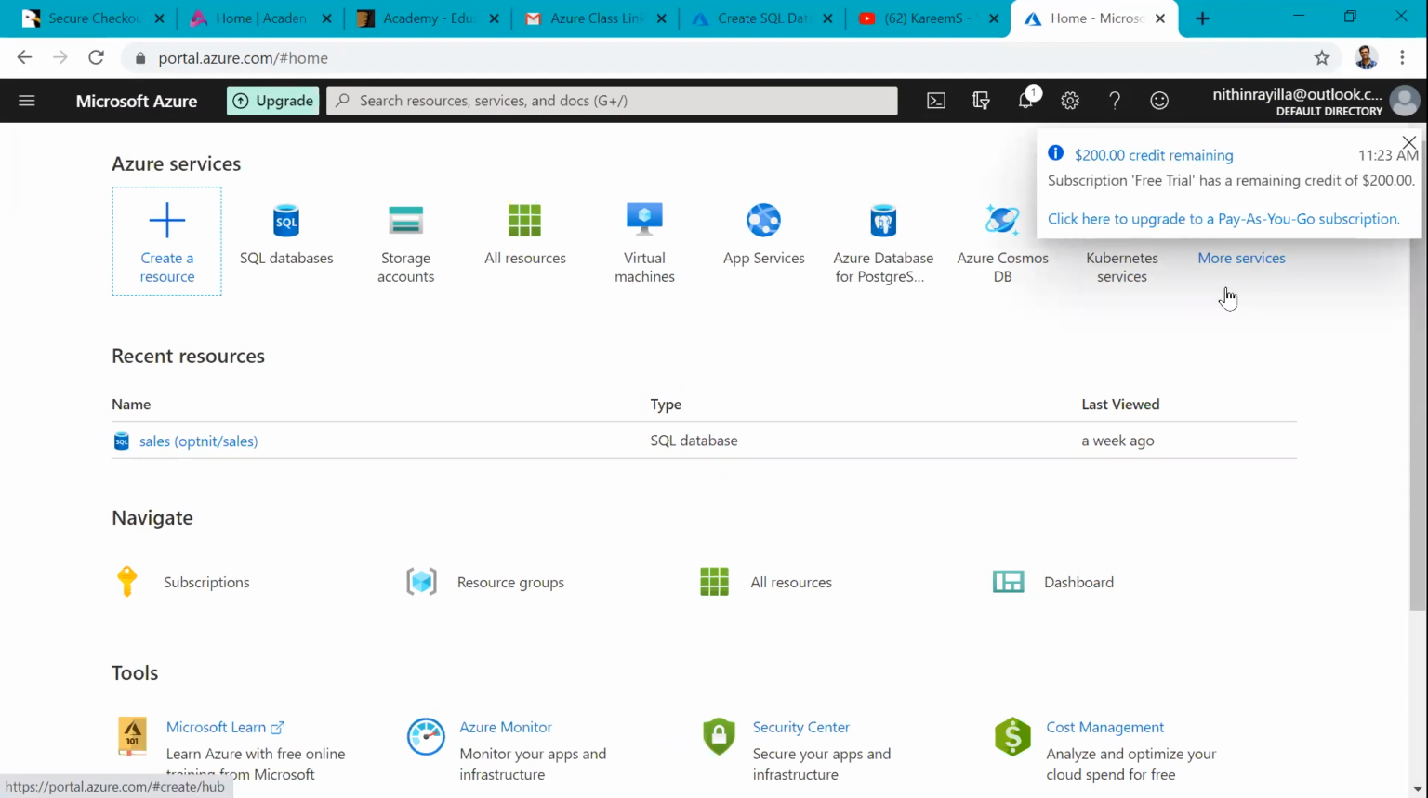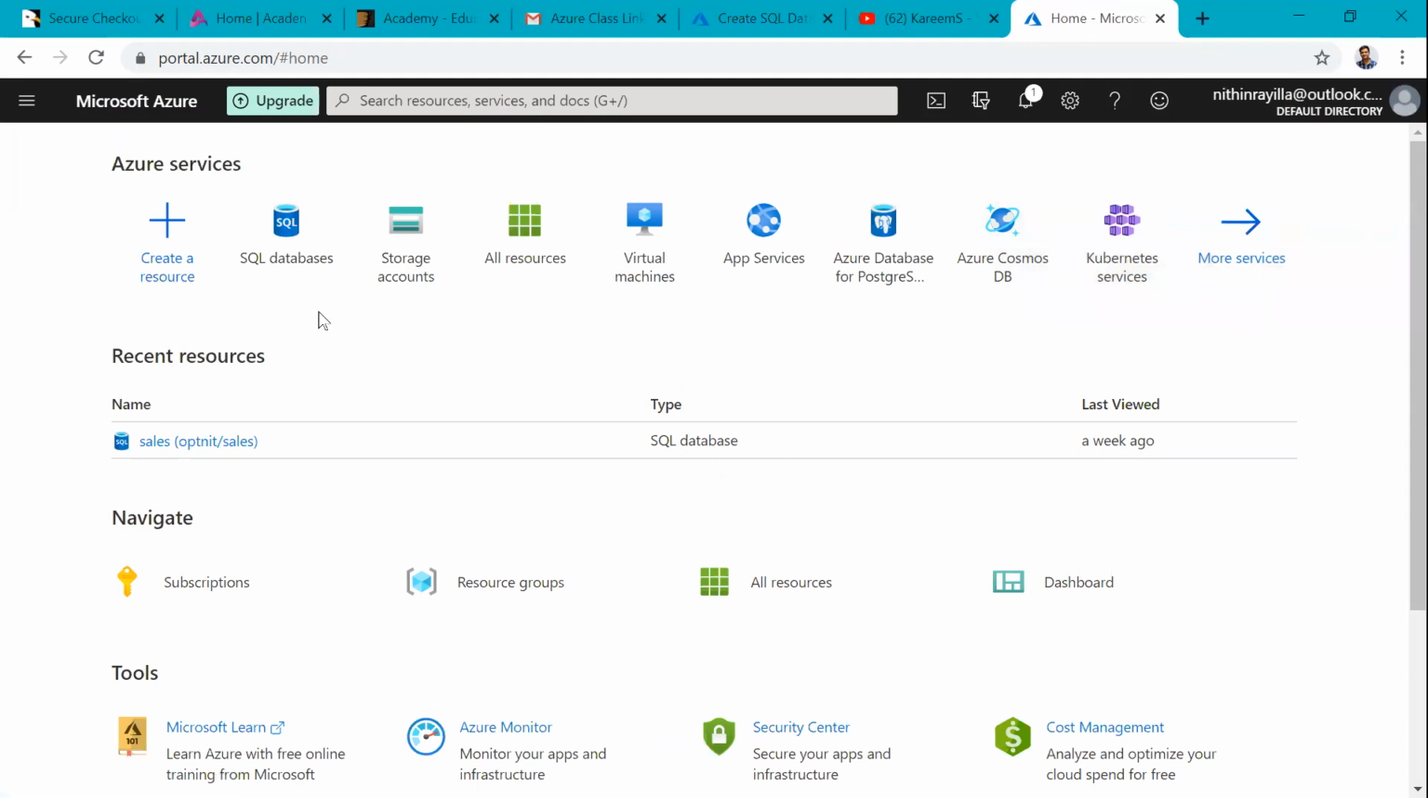Actually, my previous batch student has created the account. You can create a free account with a credit card. You can start practicing parallelly.